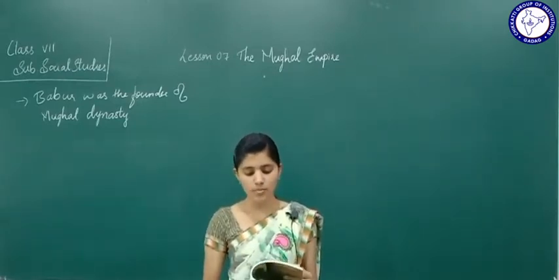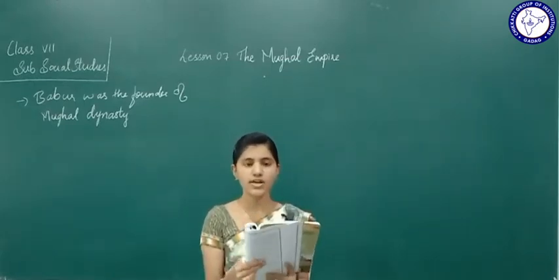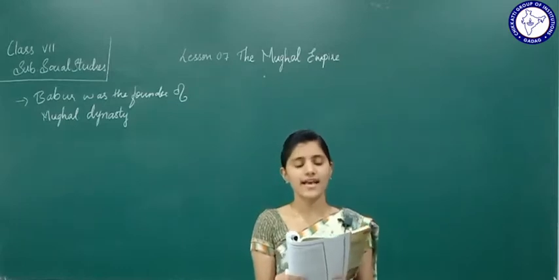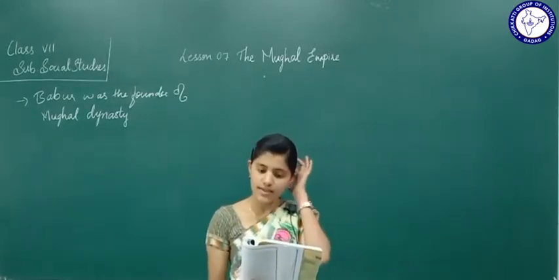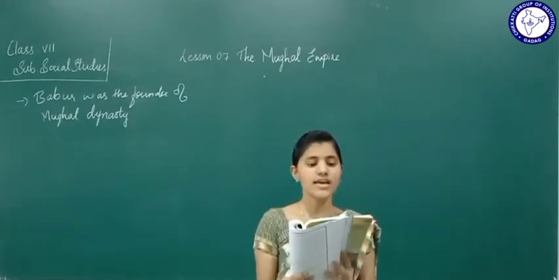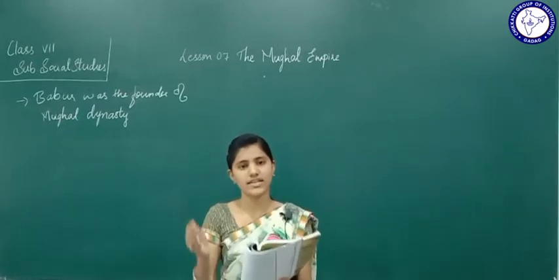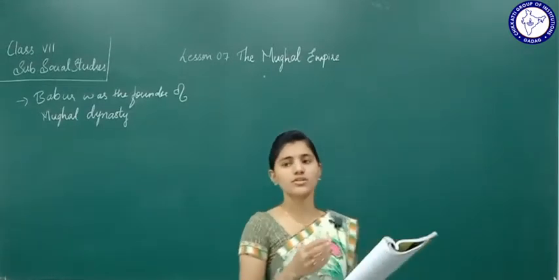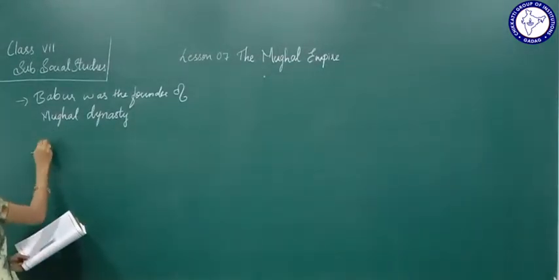Soon Babur conquered Delhi. After they retreated, what did Babur do? He conquered Delhi, Agra as well as the surrounding areas and established his kingdom. But Babur died very soon. His son Humayun ascended the throne. Means after the death of Babur, who came to the throne? His son Humayun came to the throne.